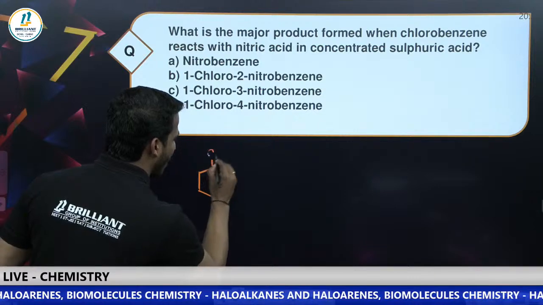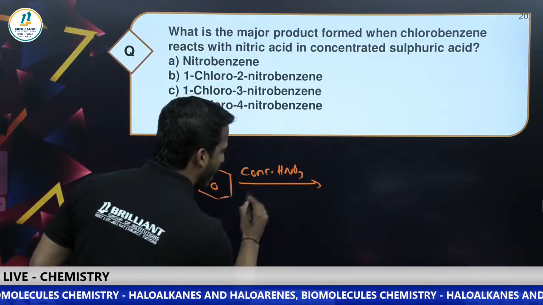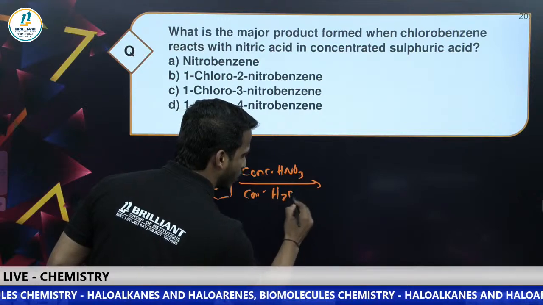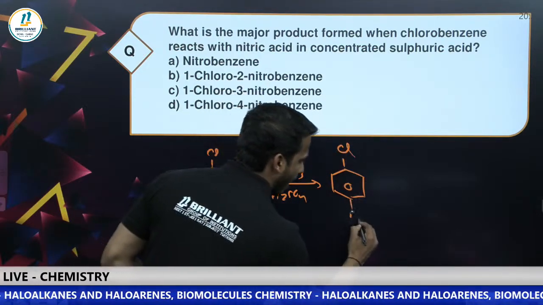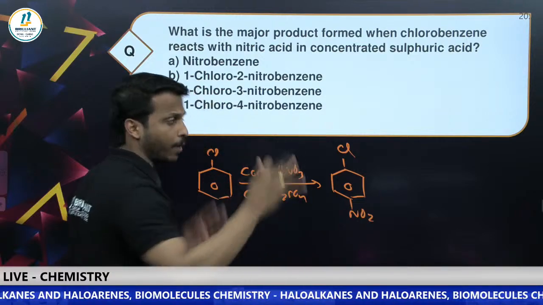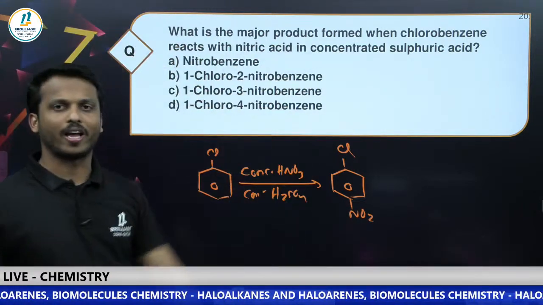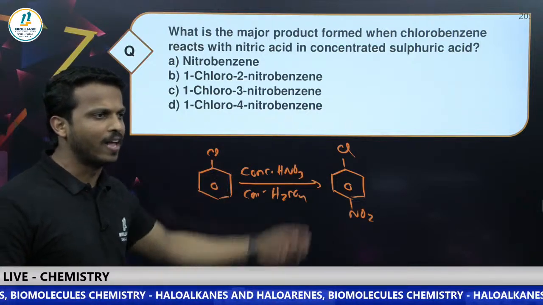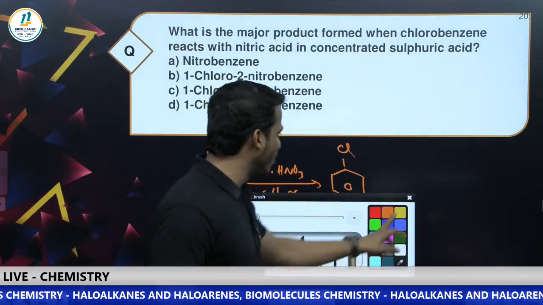Chlorobenzene reacting with concentrated HNO3 and concentrated H2SO4 is nitration. You will get chlorine and nitro together as the major product, and para is the major product. They are just asking for the IUPAC name. Can you say what is the IUPAC name?